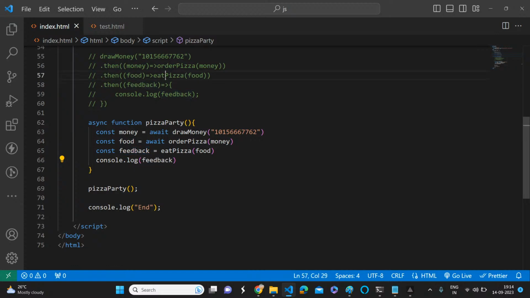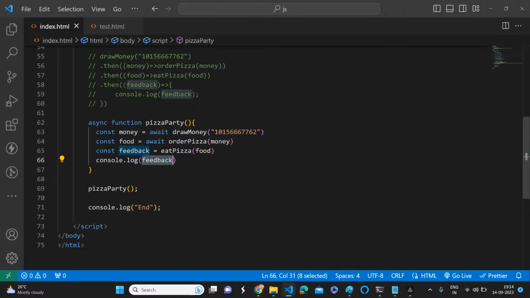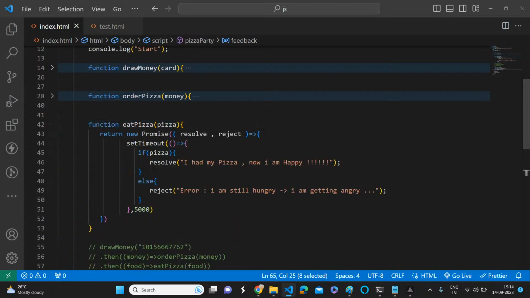Eat pizza. We are invoking eat pizza. We are returning that now. Okay, maybe I did some mistakes. Definitely logically it is correct. I had my pizza. Now I'm happy. It is there in the promise. It's there in the promise. Oh, okay. The eat pizza, I suppose, is also returning a promise, right?